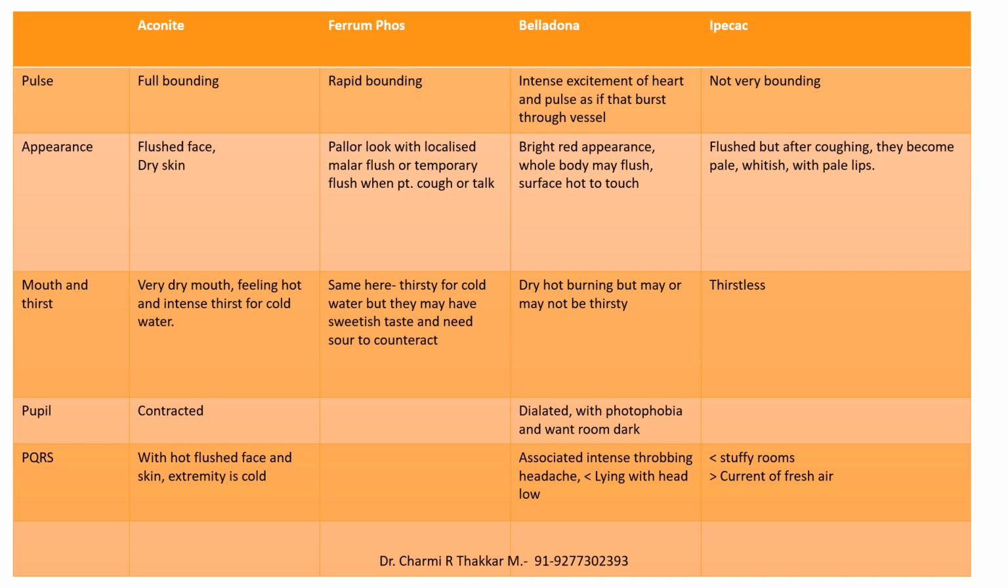We have to examine the pupil, whether it is contracted or dilated. In Aconite the pupil is contracted, and in Belladonna it is dilated with photophobia, and the patient wants to be in a dark room. We have to see the PQRS symptoms. For example, in Aconite we will see that the entire body is hot, but the extremities are cold. In Belladonna, we will have an associated intense throbbing headache. In Ipecac, we'll see nausea associated with every complaint, and the patient wants fresh air and is aggravated in stuffy rooms.